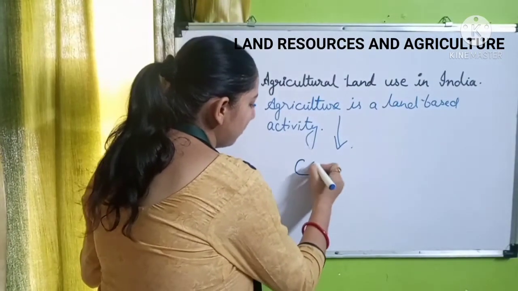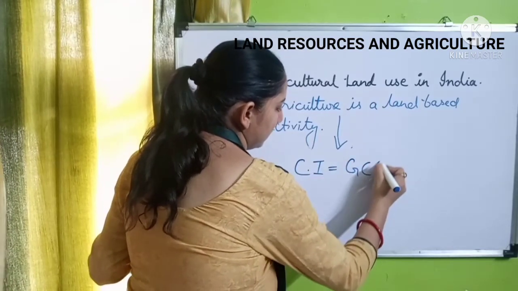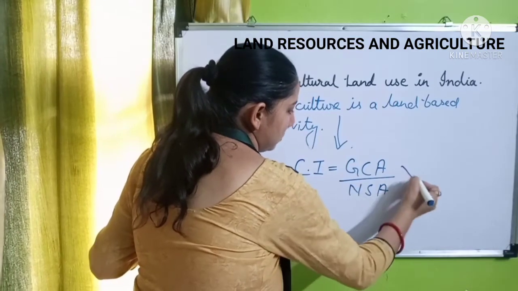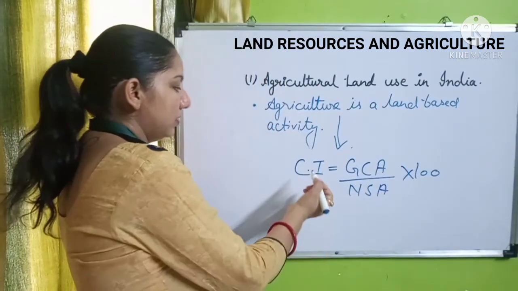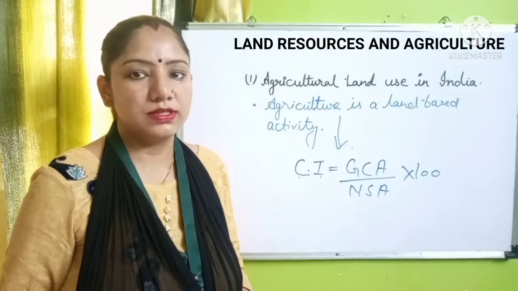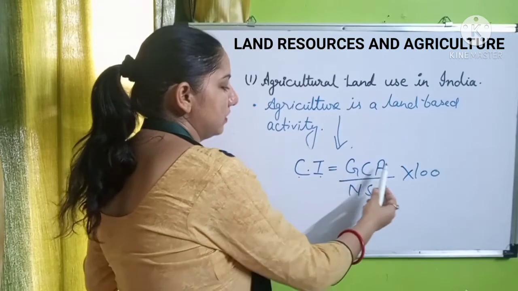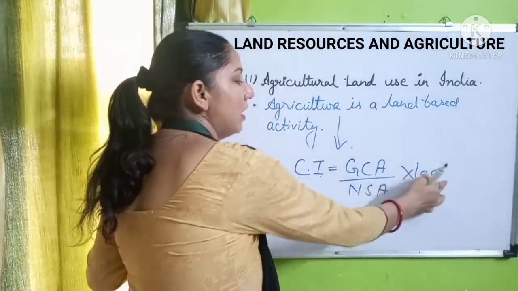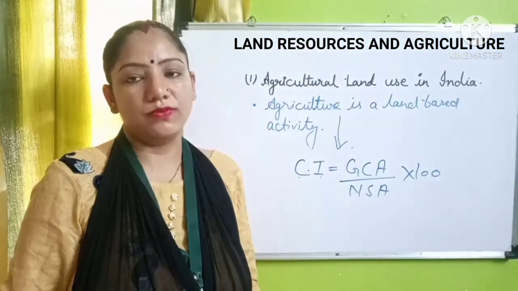So the formula of cropping intensity is CI equals GCA upon NSA into 100. Here CI stands for cropping intensity, and GCA stands for the gross cultivated area, divided by net sown area, which is multiplied by 100, and then we will get the cropping intensity of that year.